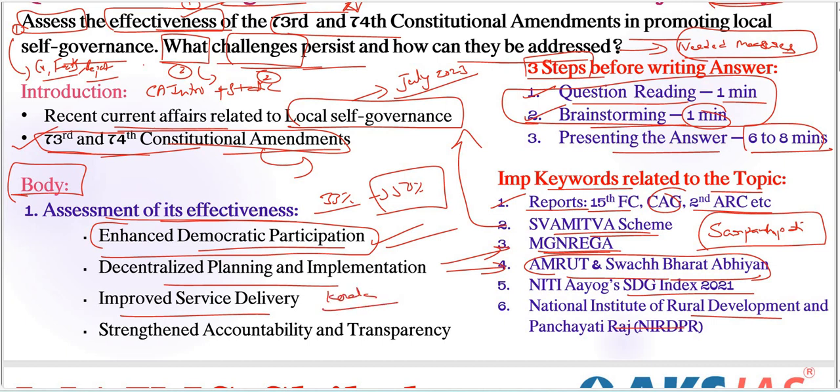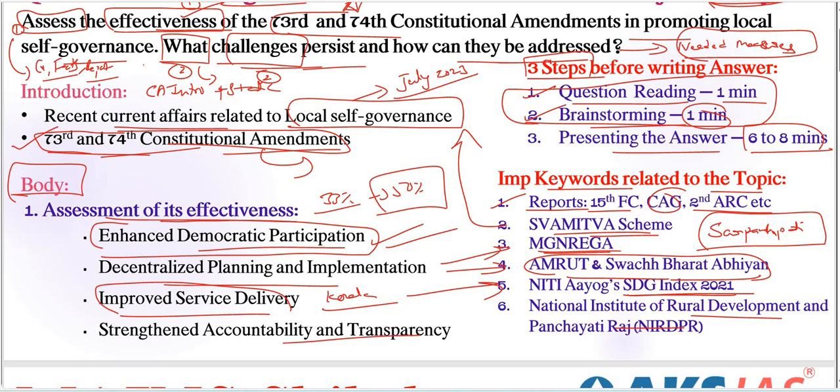Very well empowered local bodies have achieved high literacy rates and effective health services, as noted in the recent NITI Aayog's SDG Index 2021 also, right? Decentralization has led to better delivery of essential services such as water supply, sanitation and primary education also, right? Very important.